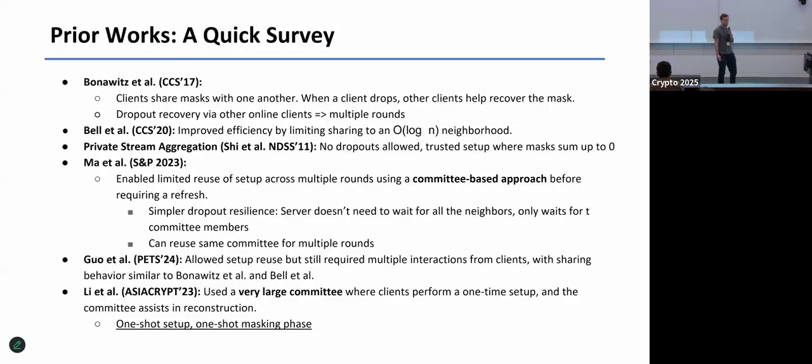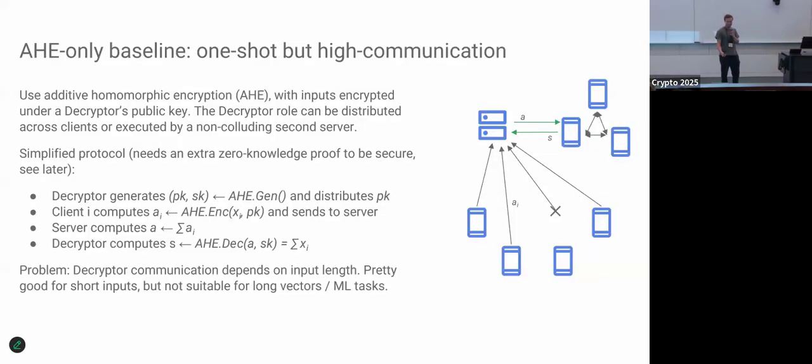So I'm going to give an overview of how we can build secure aggregation with these one-shot properties that we want. We saw in the prior works that a lot of the approaches are based on secret sharing, so masking. Basically, the clients somehow mask their inputs with a randomly generated mask or a seed, and then that somehow needs to be handed off to a committee.